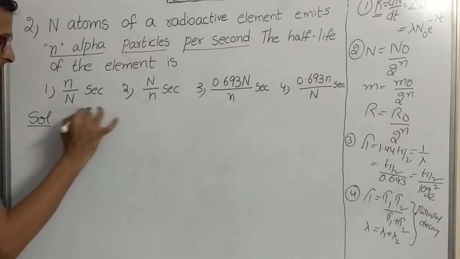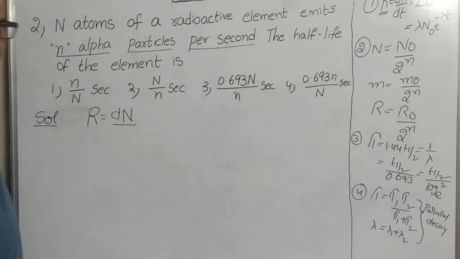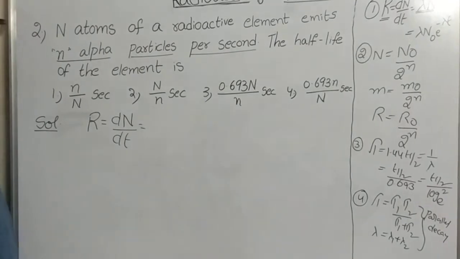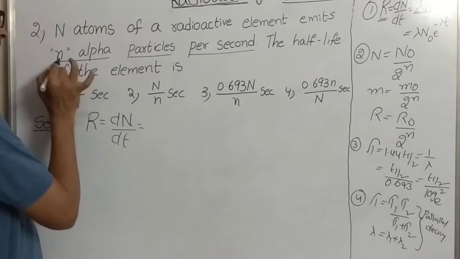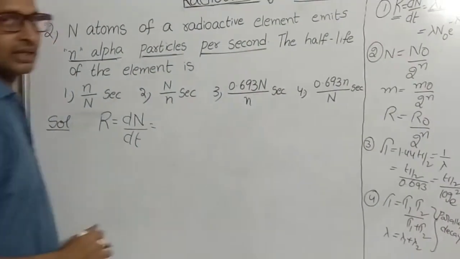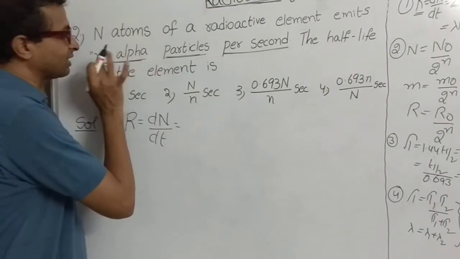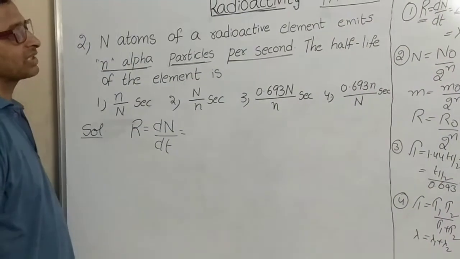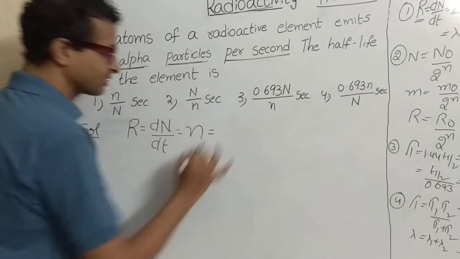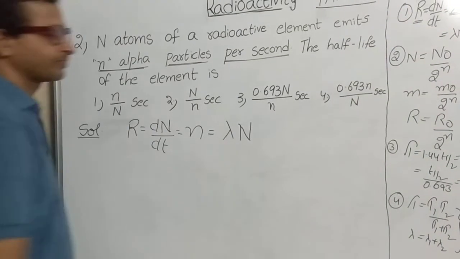Activity is equal to the number of nuclei disintegrating per second. So they gave n alpha particles per second, which is nothing but the activity. This is equal to lambda multiplied with N.